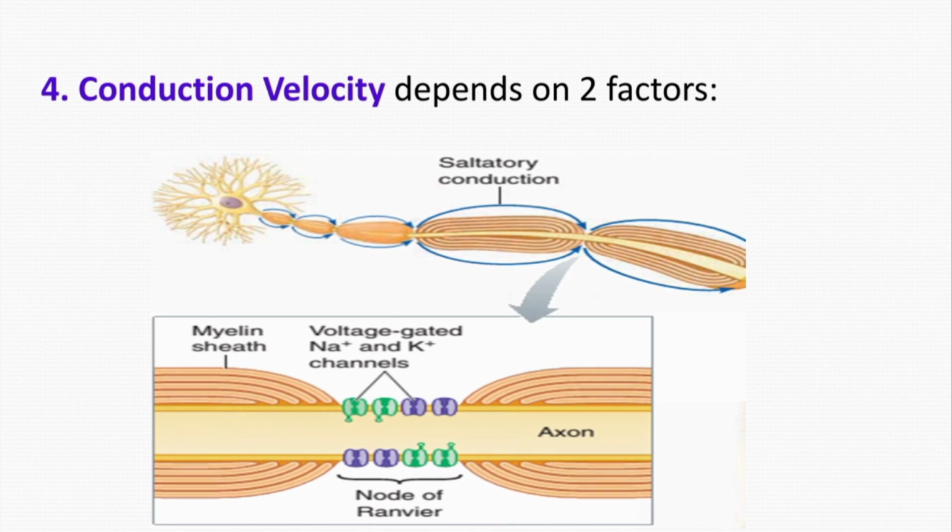And the second thing on which the conduction velocity of an impulse or action potential depends is myelination. Okay. We know that in the myelinated nerve fibers, as you can see here, there is saltatory conduction or jumping. The impulse jumps in this manner from here to here to here. So, this jumping manner increases the conduction velocity of the action potential or impulse.